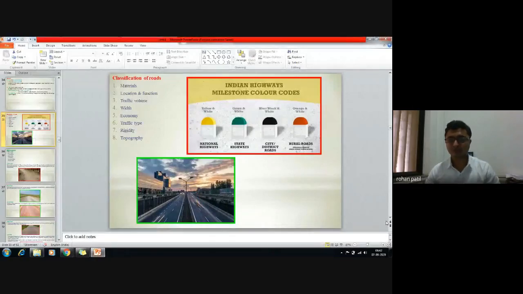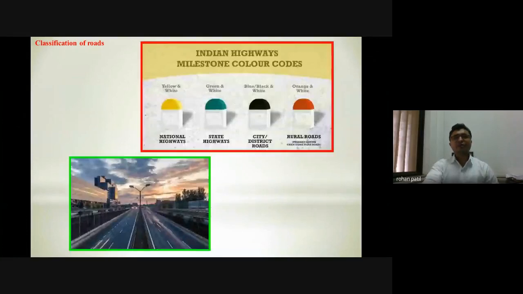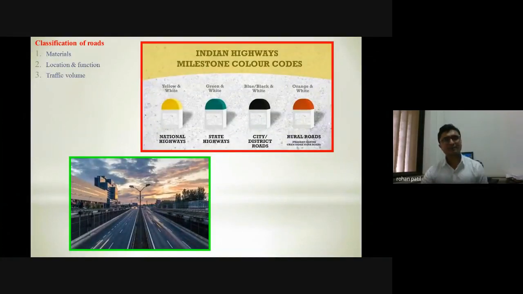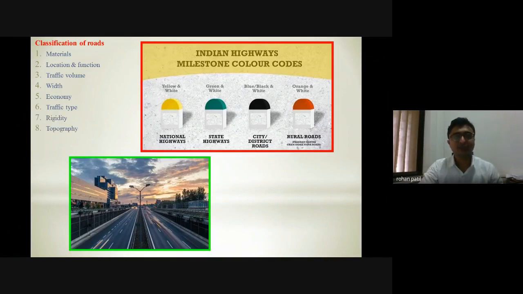Classification can be done on lots of types actually. It can be done on the basis of the materials used, on the basis of location and function of that particular road, on traffic volume, on width, on economy, on traffic type, and on rigidity. As we all know, there are flexible pavements and rigid pavements. It can also be done based on topography.